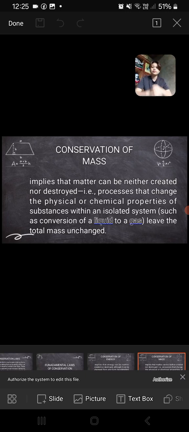And then conservation of mass implies that matter can be neither created nor destroyed. Processes that change the physical or chemical properties of substances within an isolated system, such as the conversion of a liquid to gas, leave the total mass unchanged.